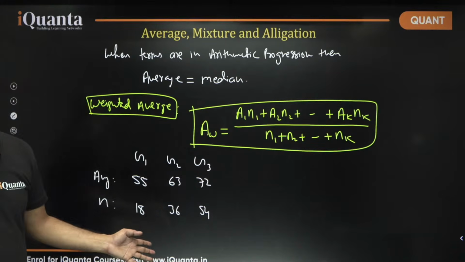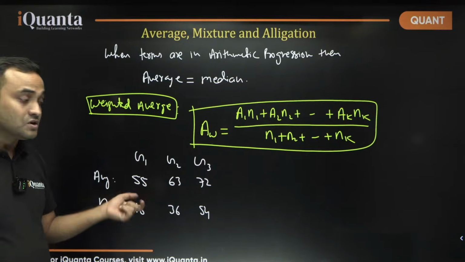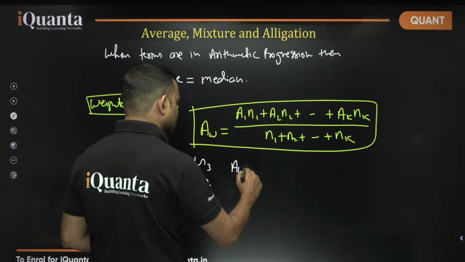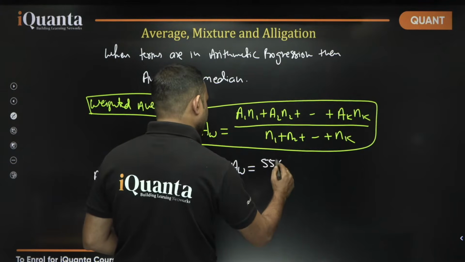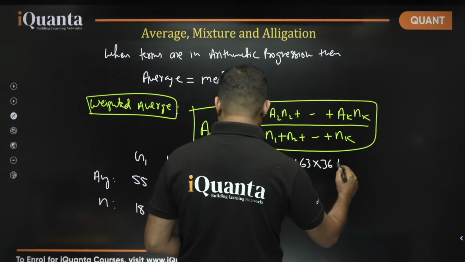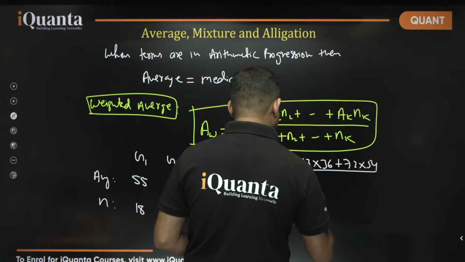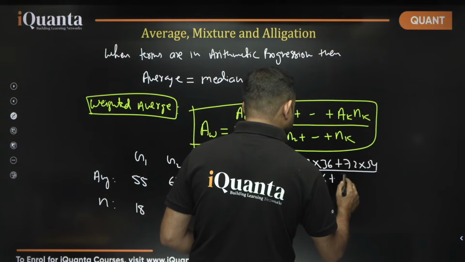So what will be the weighted average of this whole group, taking all the groups together? So one way to find it is we can multiply 55 into 18 plus 63 into 36 plus 72 into 54 divided by 18 plus 36 plus 54.